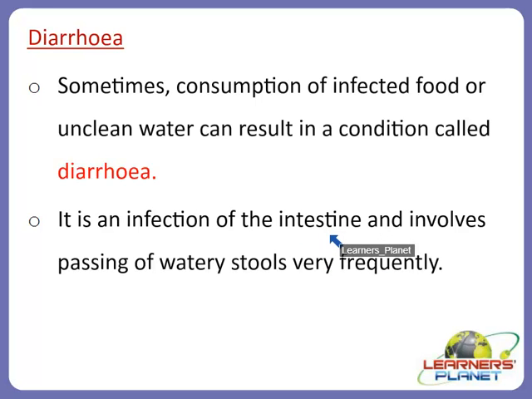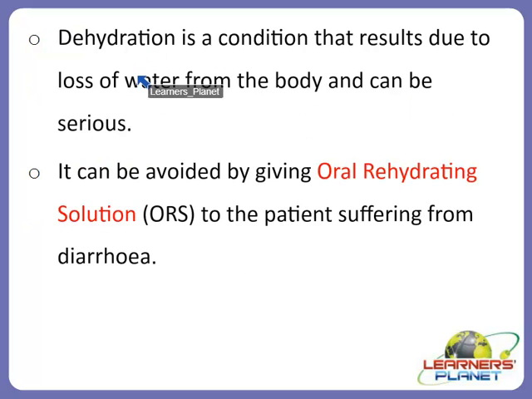So if there is an infection in the intestine because of consumption of infected food or contaminated water, that will result in the condition called diarrhea. In diarrhea there will be a loss of water, which is termed dehydration. So diarrhea and dehydration occur simultaneously. Dehydration is a condition that results due to the loss of water from the body, and it can be serious if not treated on time.